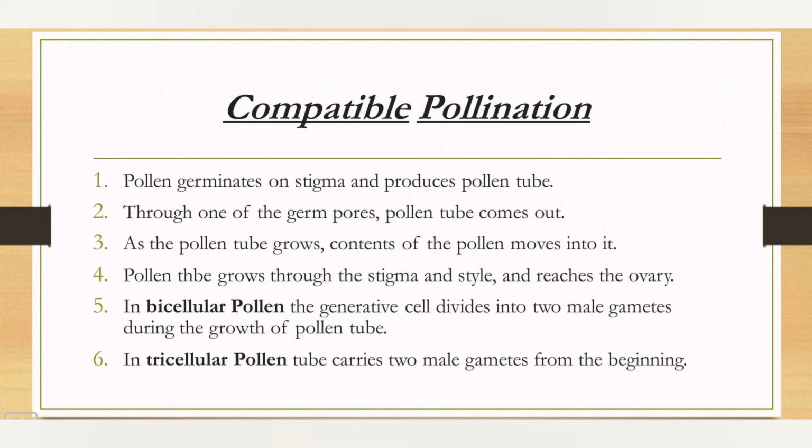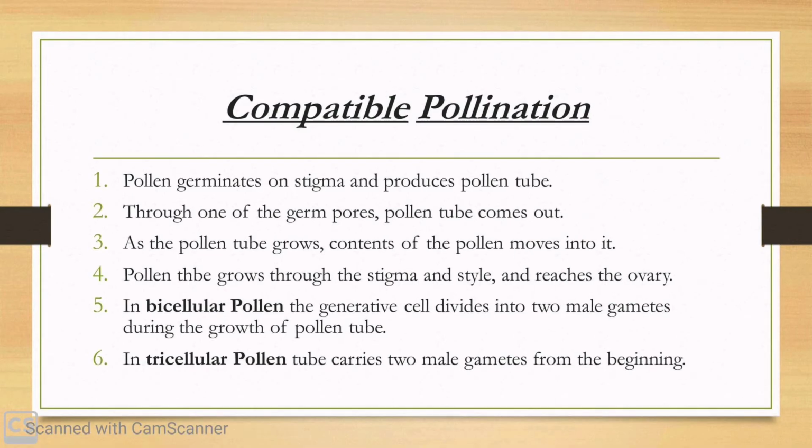If the pollination is compatible, then the pollen grain germinates on the stigma and produces a pollen tube through one of the germ pores. The contents of the pollen grain move into the pollen tube. The pollen tube grows through the tissues of the stigma and style, and reaches the ovary.